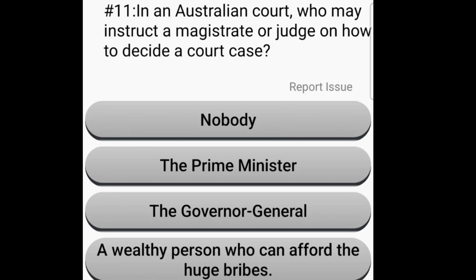In an Australian court, who may instruct a magistrate or judge on how to decide a court case? Nobody. The Prime Minister. The Governor General. A wealthy person who can afford the huge bribe. Nobody. The court's highest authority is a judge or magistrate. Judges and magistrates are independent of all outside influences and cannot be told what to decide.